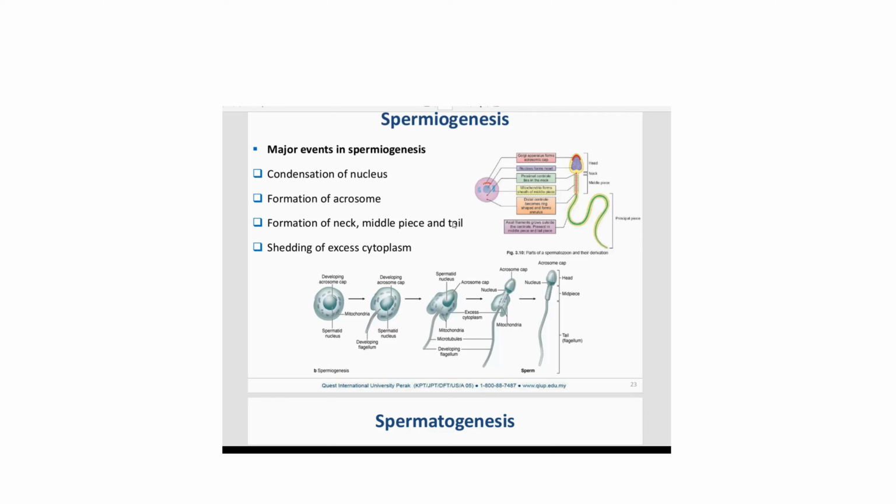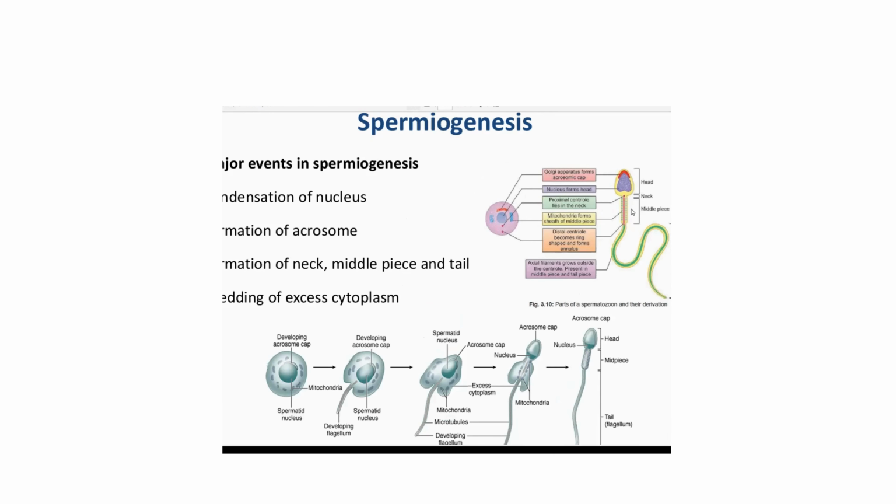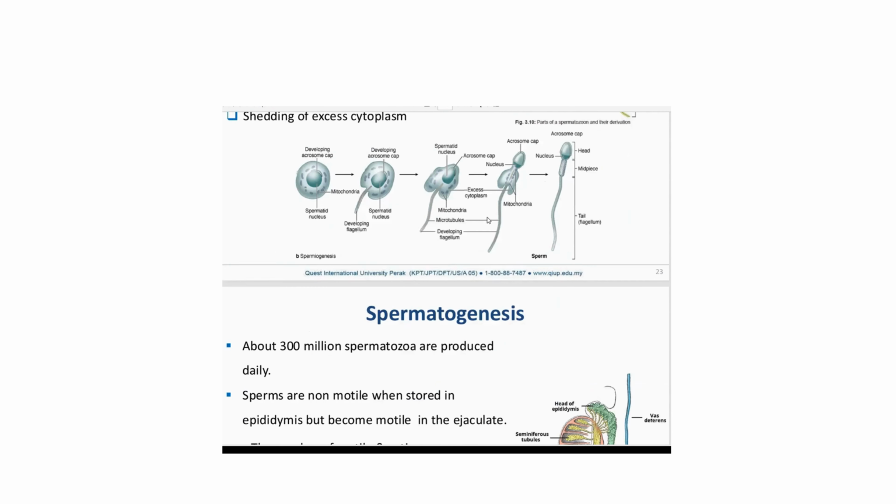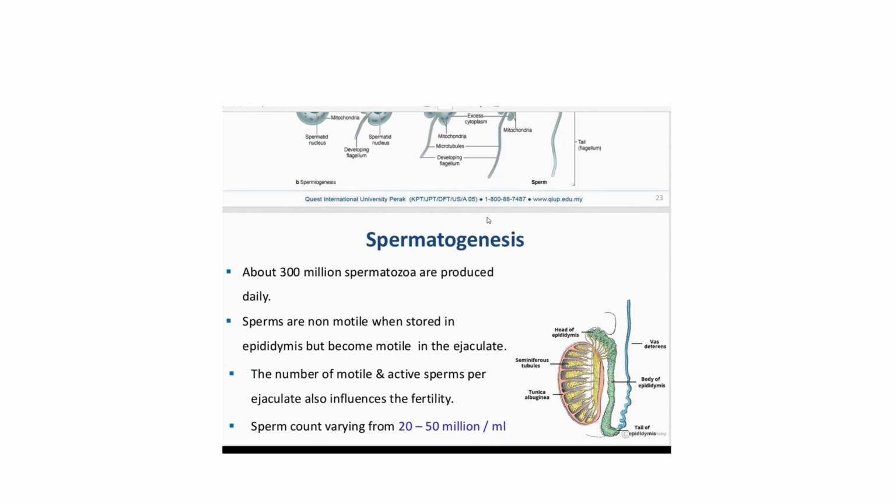One thing is condensation of the nucleus. So this is the nucleus, the initial stage. Then what happened? Formation of the acrosome. Here the acrosome cap is developing. Then formation of the neck, middle piece and tail, then shedding of excess cytoplasm, because you don't want more cytoplasm. In the middle piece, you get a lot of mitochondria. Why do you need mitochondria? The sperm has a long way to go for fertilization, so it gives you energy, right?